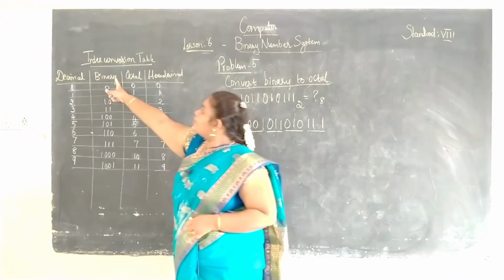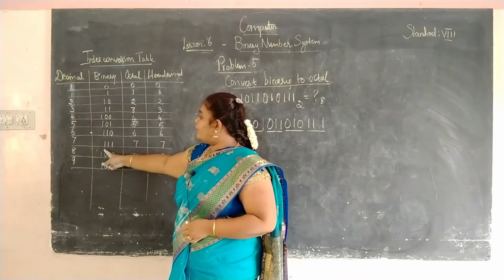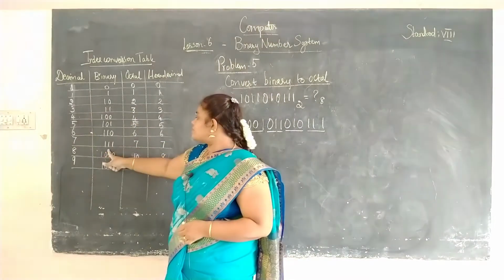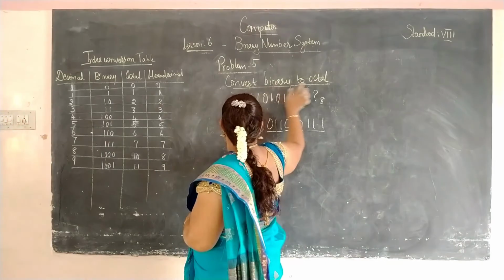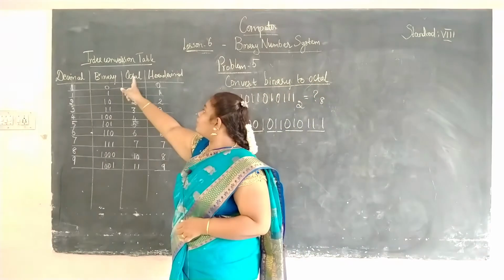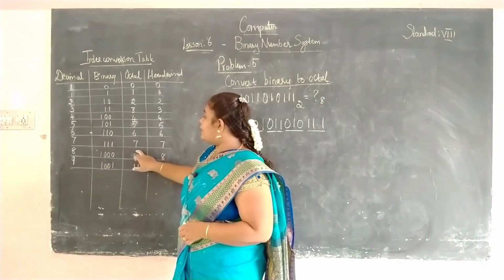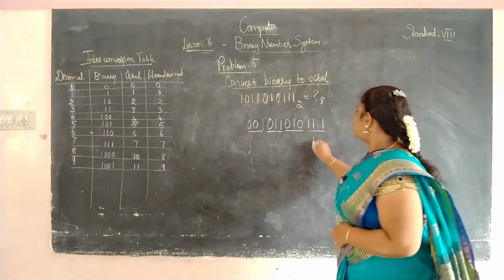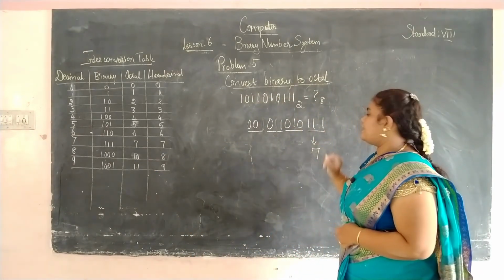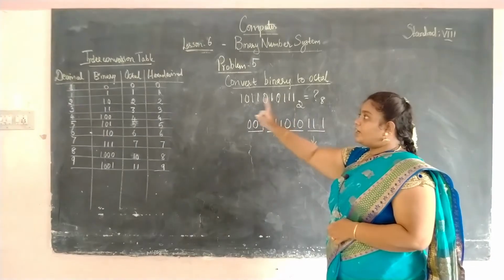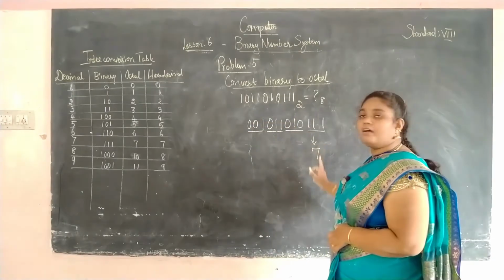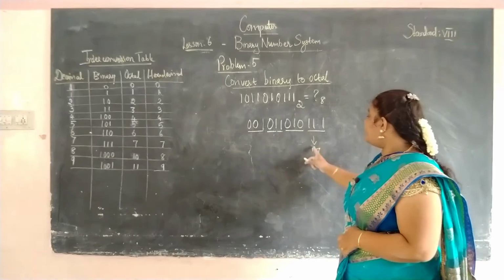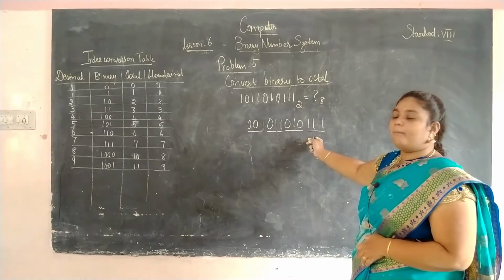So here the value 111 is here. So in the corresponding we are going to see for octal. So for octal, 111 means it represents the 7. So this 111 is represented as 7. Okay. From the interconversion table we are finding the corresponding octal value for the binary value.